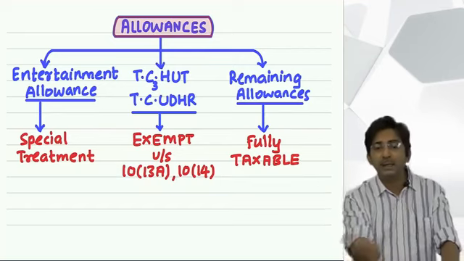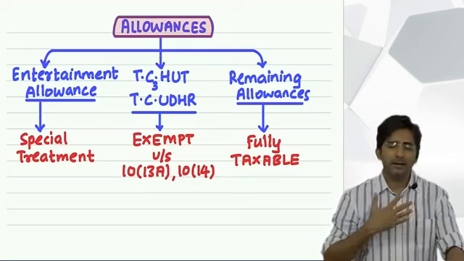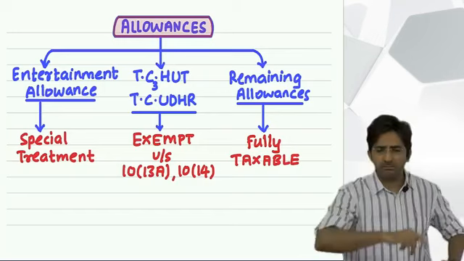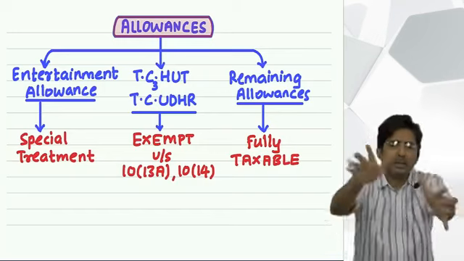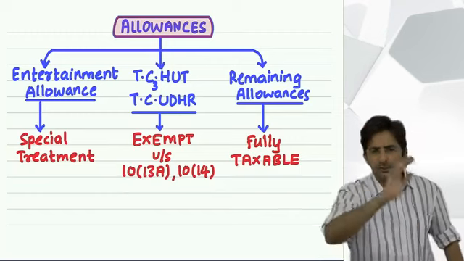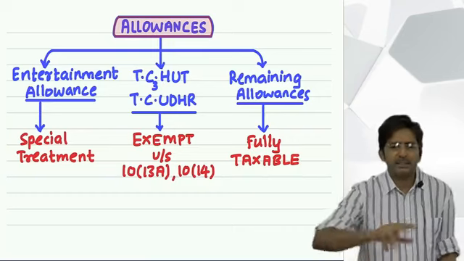For that he needs money. So the company has given him authority: don't worry, your salary is 1 lakh, I will give you 20,000 extra. I will give you 1,20,000. That extra 20,000 I am giving you for doing research. Means for research expenditure he is given an extra amount.